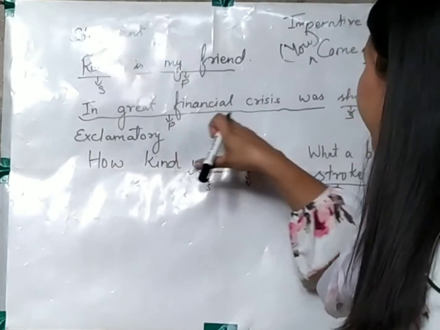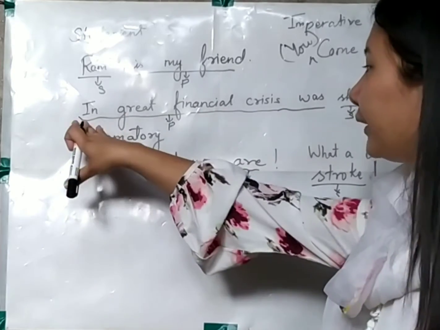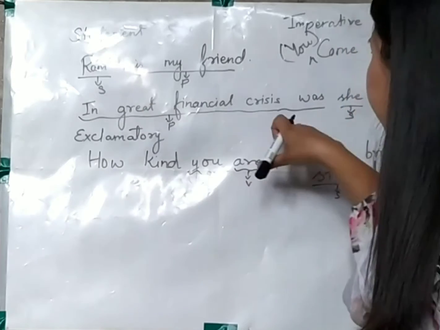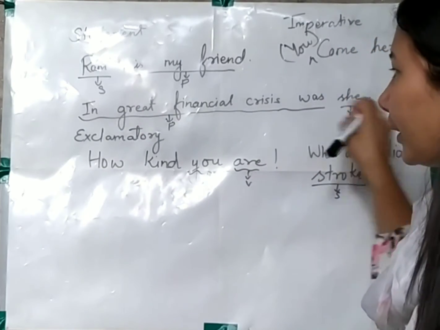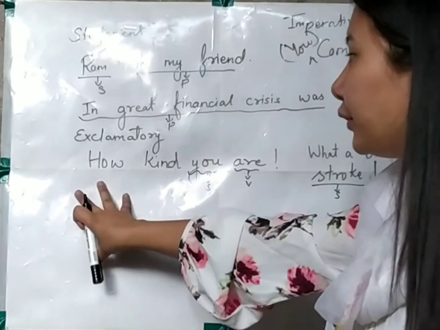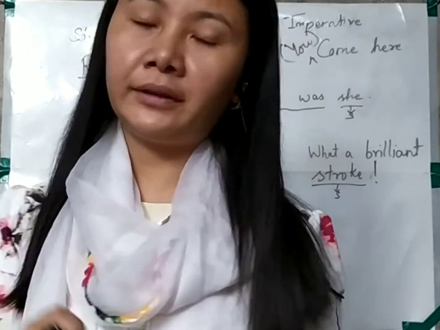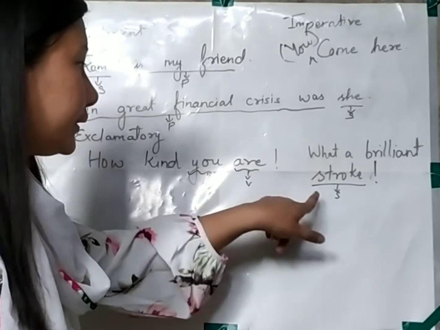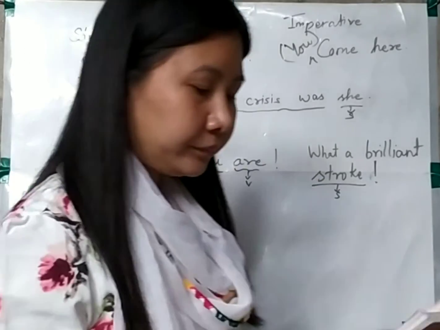So in: Great financial crisis was she. In this sentence, you get to see this example of a statement, and over here we can see that the subject is coming at the end. In the exclamatory sentence, we have already read that the subject does not come in the front, it comes in the middle, and over here I told you the subject is over here, and in this case the subject is over here.